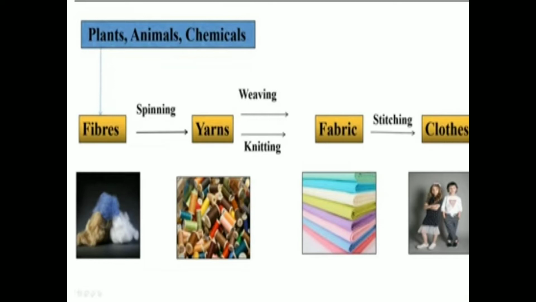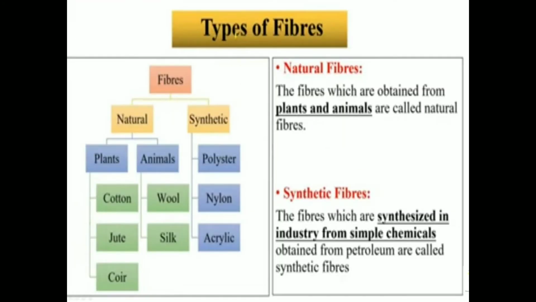Okay, now we will study about types of fibers. So we know that there are two types of fibers: natural fibers and synthetic fibers. Natural fibers are fibers which are obtained from plants and animals. Fibers which are obtained from plants are cotton, jute, and coir. Coir is obtained from coconut. Fibers are also obtained from animals: wool and silk. So these are natural fibers obtained from plants and animals.